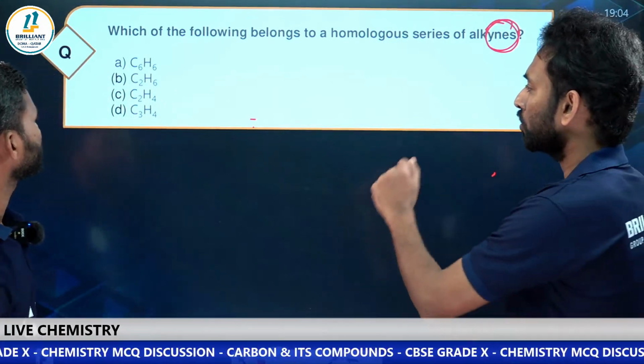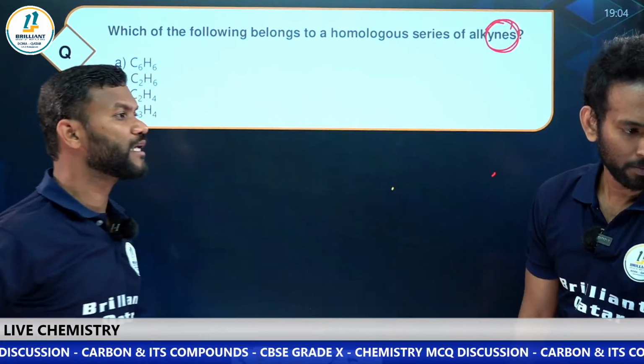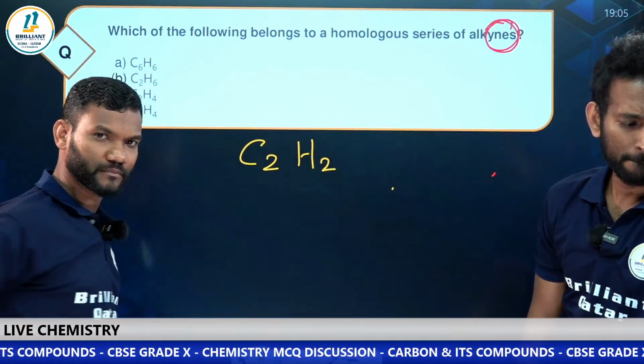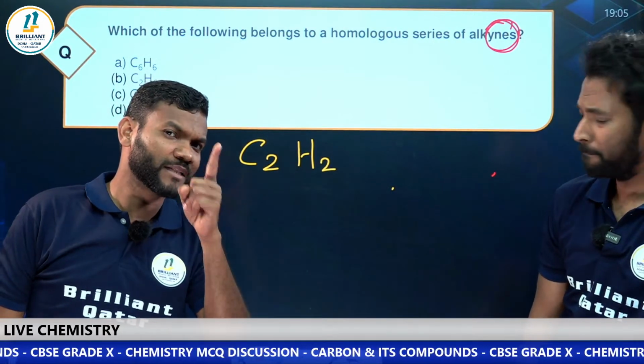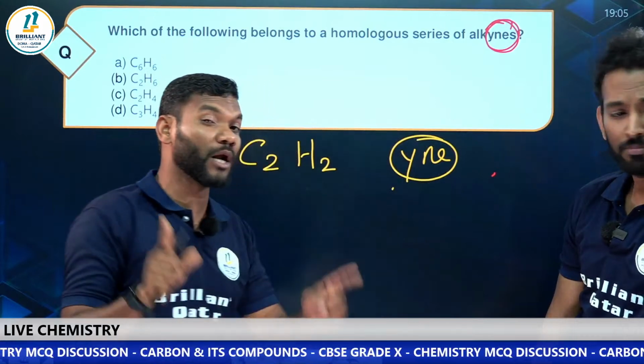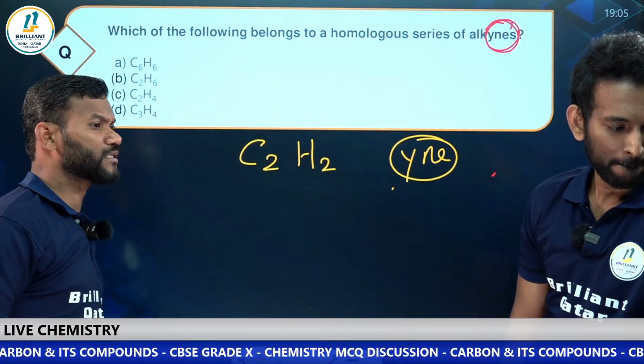Now, can you draw the structure of ethyne? Ethyne means we know it, C2H2. Ethyne means it belongs to the alkyne group, the yne ending. So one thing you should understand.